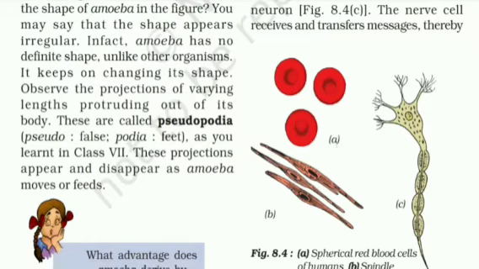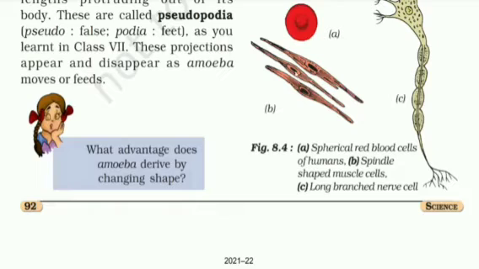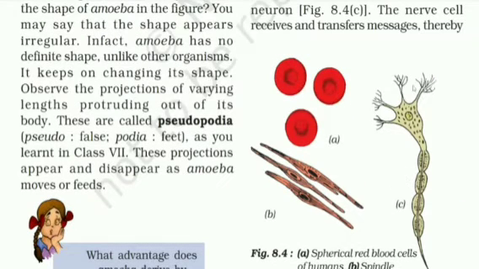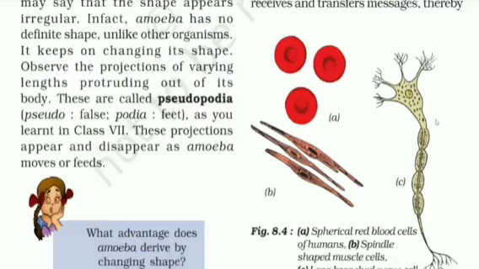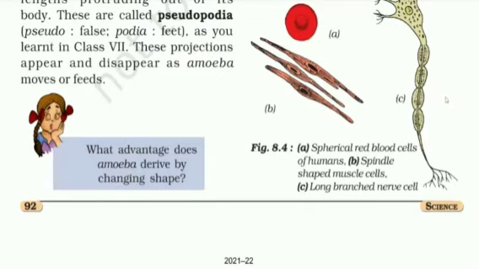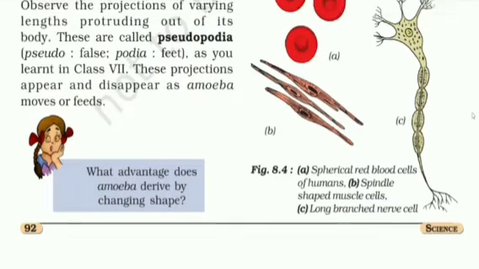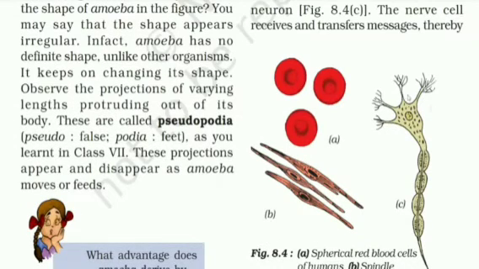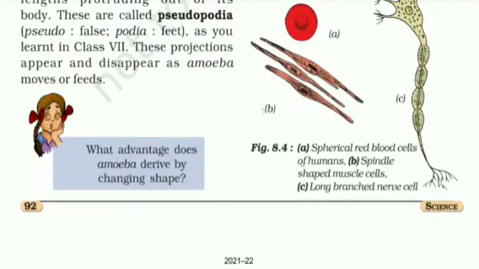So, what is the shape of red blood cell? This is circular. And here, this is a muscle cell. What is the shape of the muscle cells? This is a spindle shape. And the third one here is a long branch-like cell. This is a nerve cell. So a long branch cell is a nerve cell. So you see these types of cells have their definite shapes and functions.